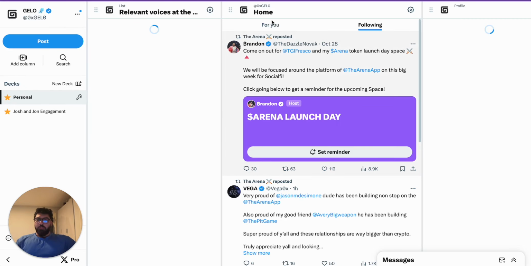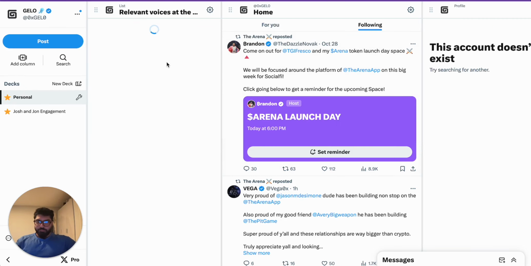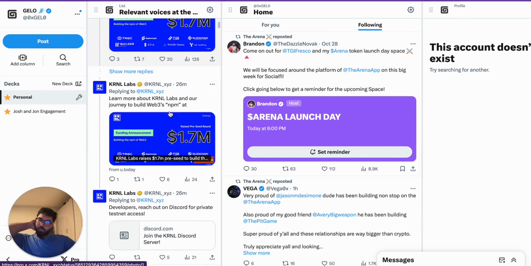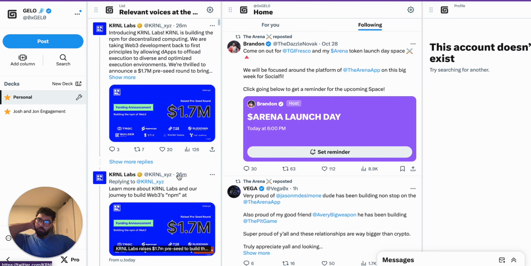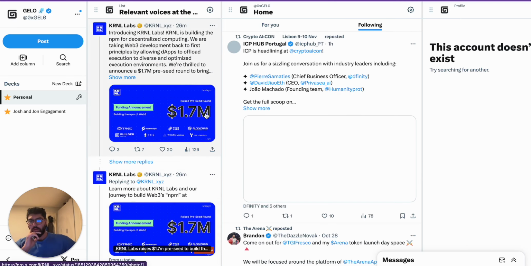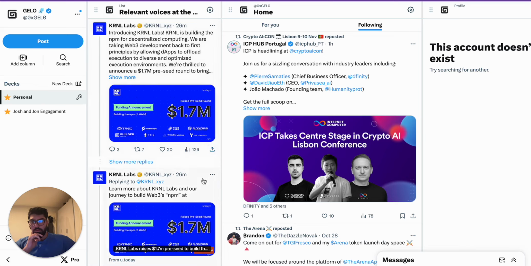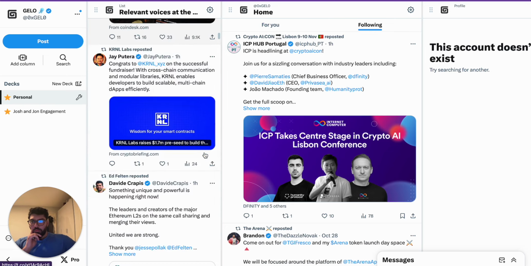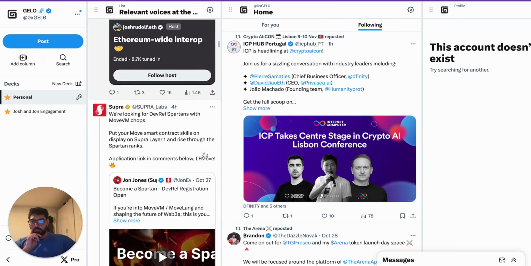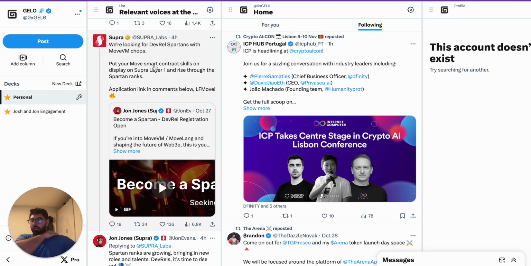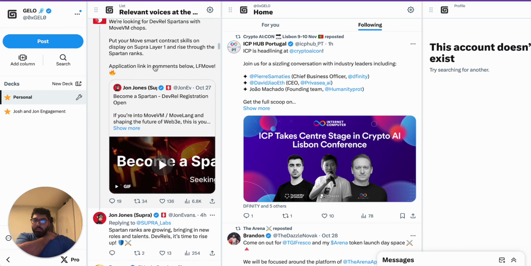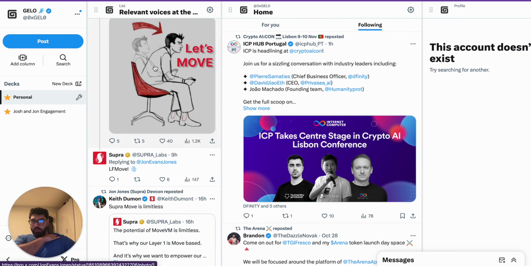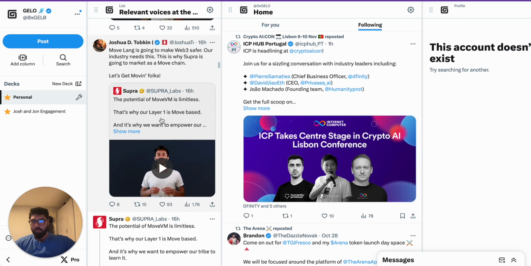So once you've created your list, it will now appear here as a column. What this allows us to do is show all the activities from those people. So for example, Kernel, I'm interested in Kernel. Funnily enough, 26 minutes ago, they put out announcements, congrats on their 1.7 million raise. But as you can see, we can now scroll through and look at, for example, Supra here, another project that we're watching pretty close, and an esteemed client of ours. And we're able to easily engage in the conversation here.